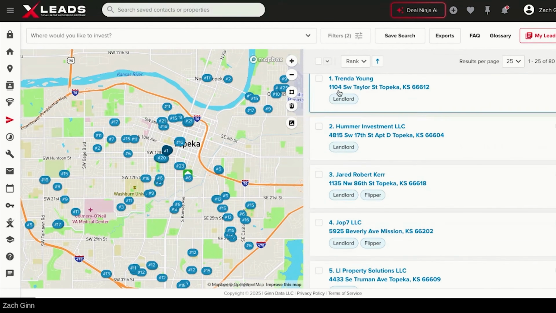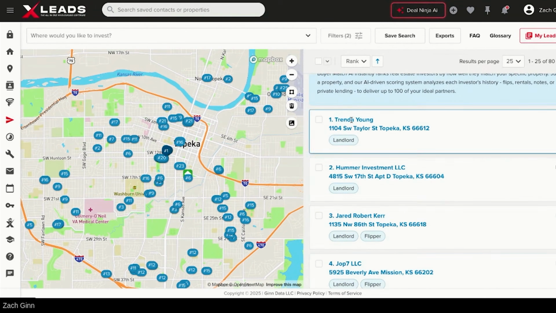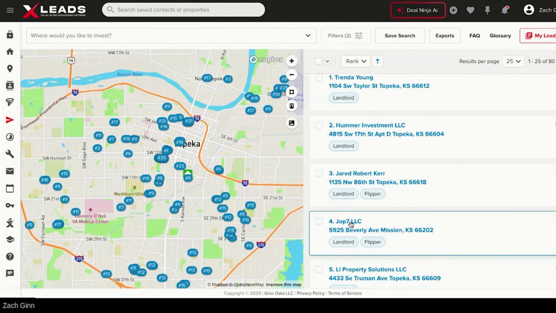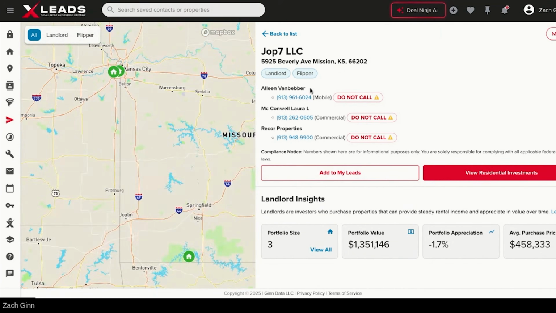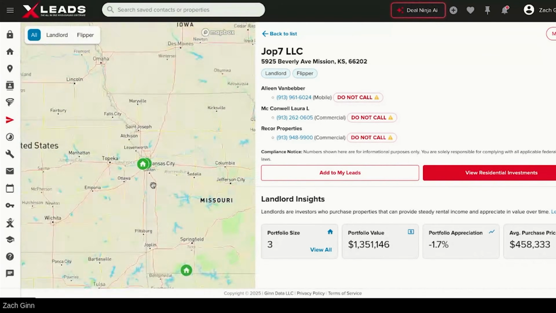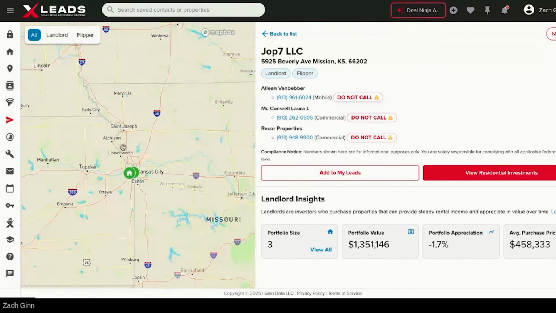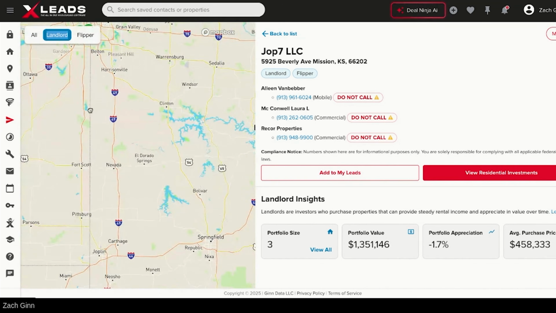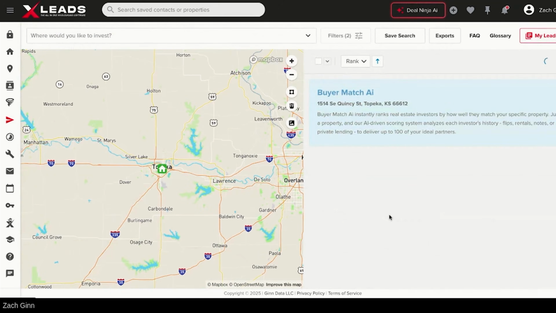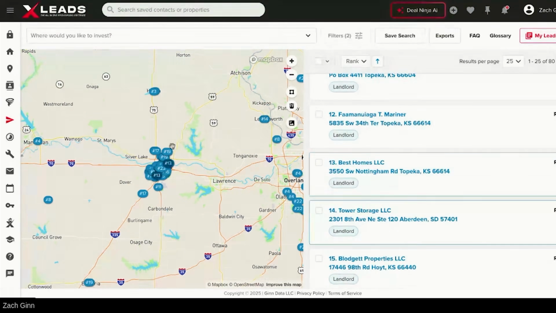So it's saying Trenda, Hummer Investments. These are the most likely buyers. Job 7 LLC right here. What's really cool is with Job 7 LLC, you get the corporate veil pierced, so you get the actual phone numbers of the person. You have commercial mobile skip tracing. You can tell this person is mainly buying in landlord. Let's go to Flipper. So mostly a landlord over in Kansas. And so you get their info right there, and you can find all the top buyer matches right here, which is awesome.